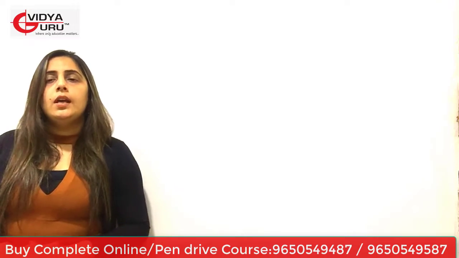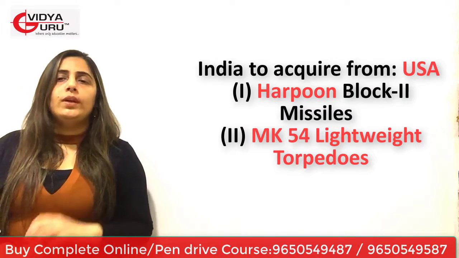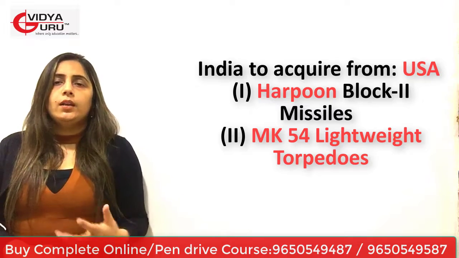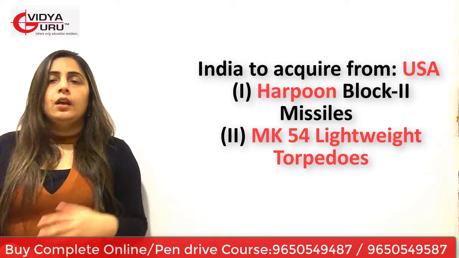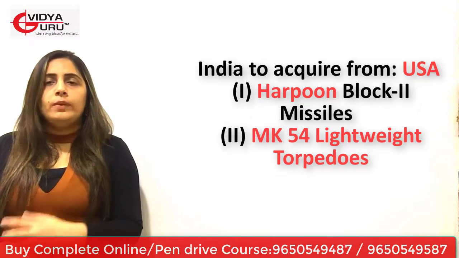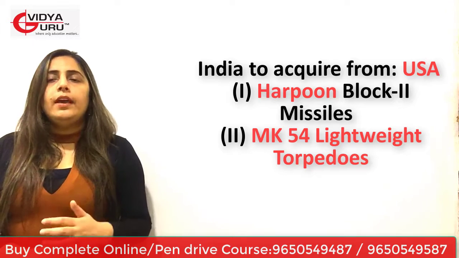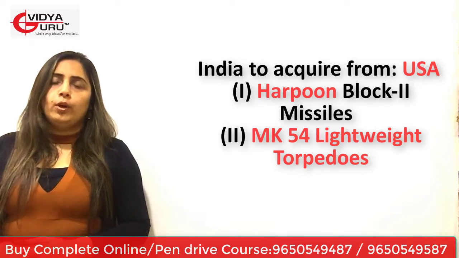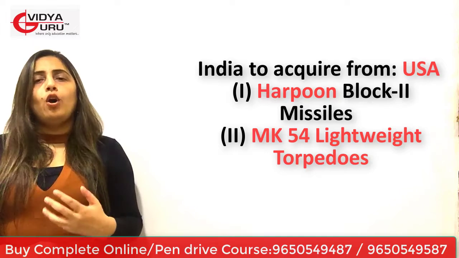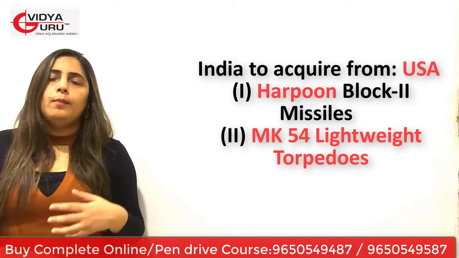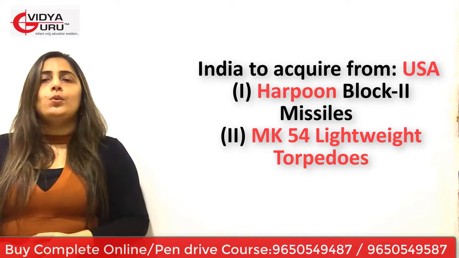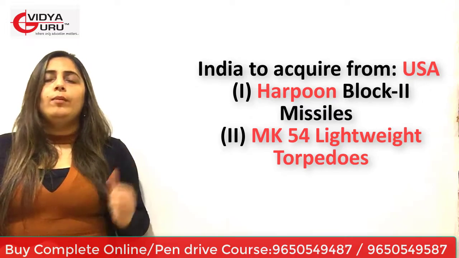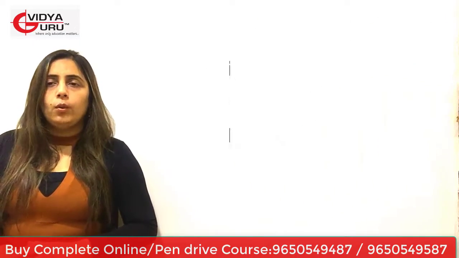The next question is, India to acquire from USA. What are we acquiring? We are buying something from USA. Harpoon Block 2 missiles, Mk-54 lightweight torpedoes. Yes. So Harpoon Block 2 will be purchased from USA. Mk-54 lightweight torpedoes will be purchased from USA. So India will be buying this stuff. Let's move to the other question.